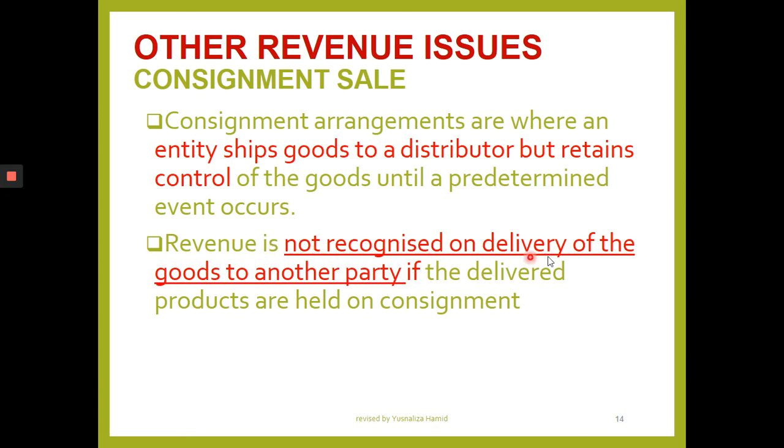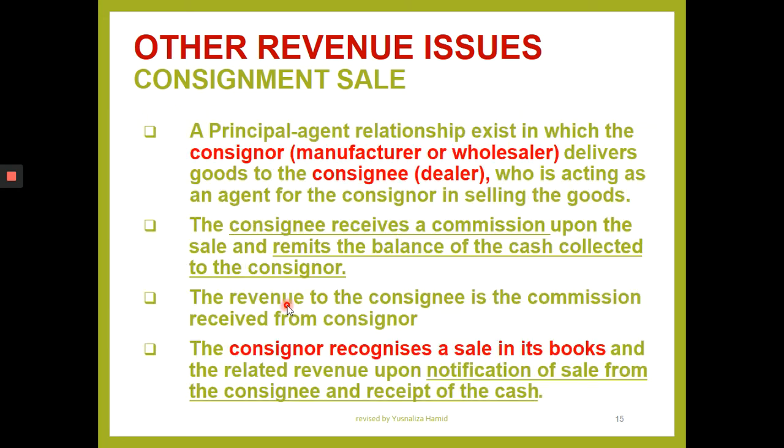Revenue is not recognized on delivery. So on the day that the consignor delivers the goods to the consignee to be sold to a third party, we do not recognize revenue. Why? Because the product is still held on consignment, not sold to the third party. A consignment sale happens when a consignor, manufacturer or normal wholesaler delivers goods to the consignee.